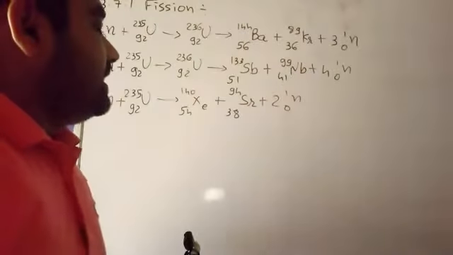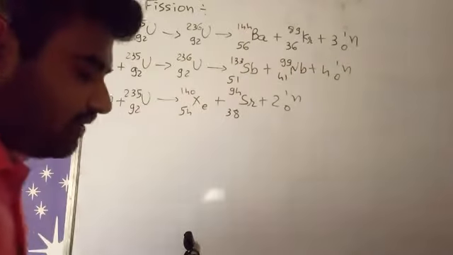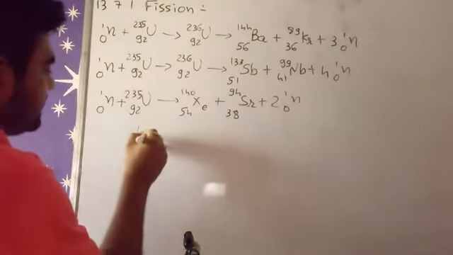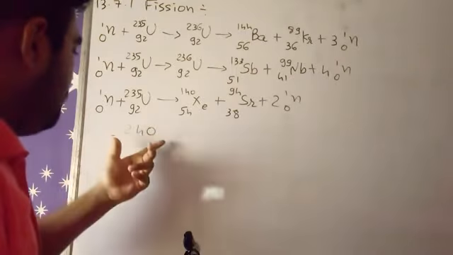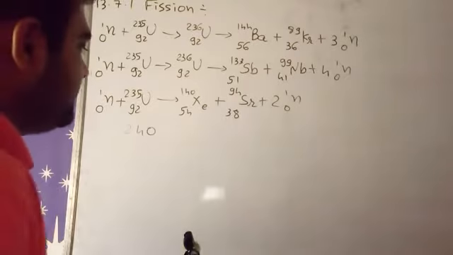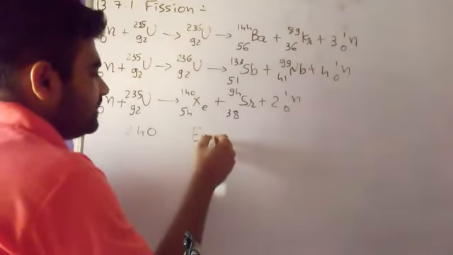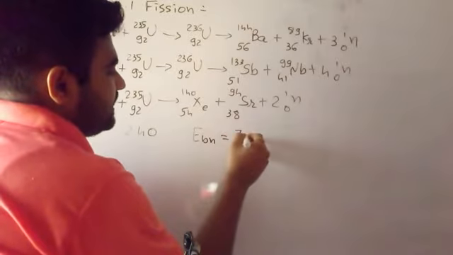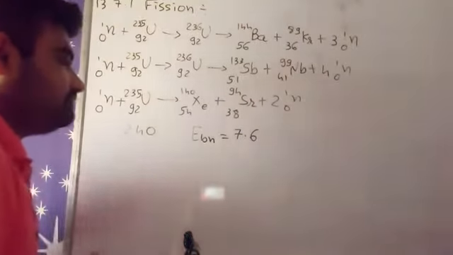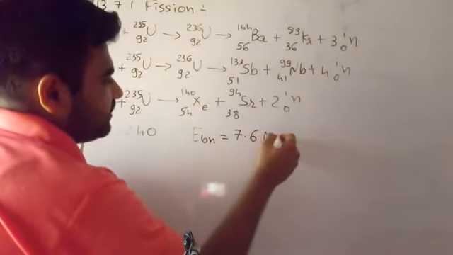Okay, for example, if we have an element with atomic mass 240, its binding energy per nucleon is 7.6 mega electron volt.